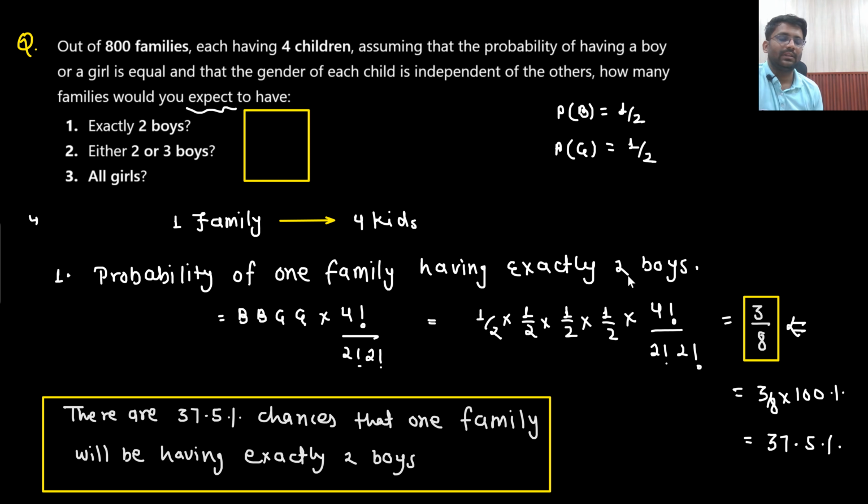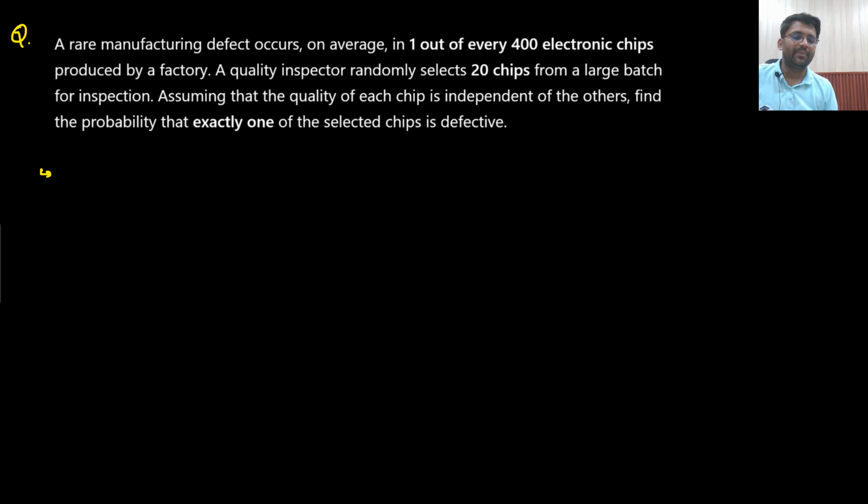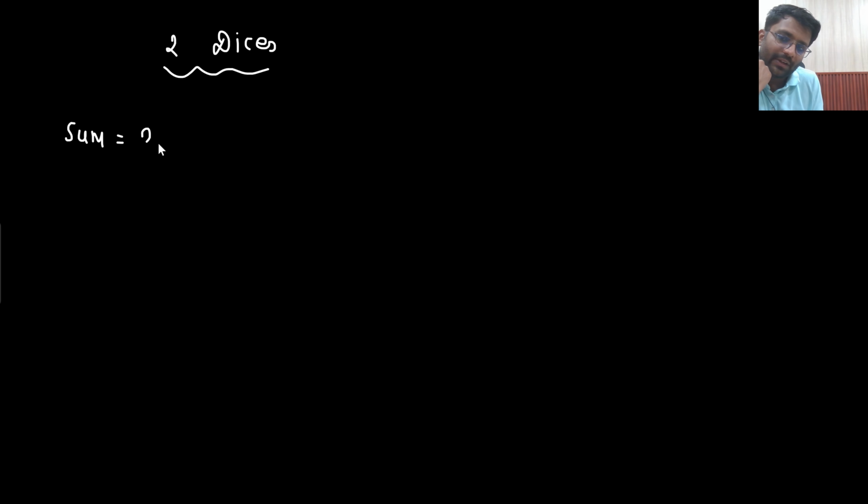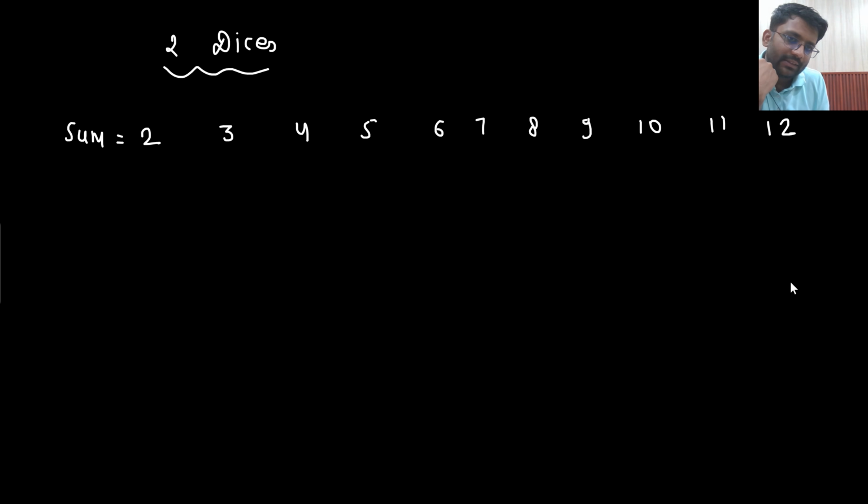Let's understand the meaning of expectation a bit more. Let me add another page and tell you the meaning of expectation a bit more. Let's just say you roll 2 dice. What is the possible value of the sum? You know that the possible values of the sum would be 2, 3, 4, 5, 6, 7, 8, 9, 10, 11, 12.